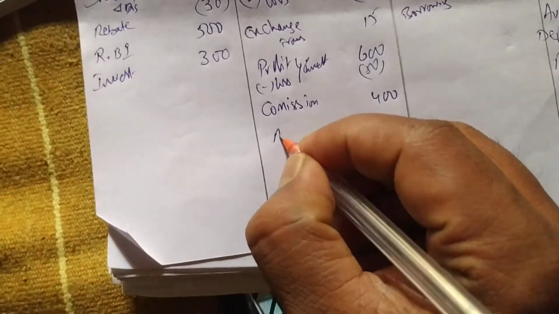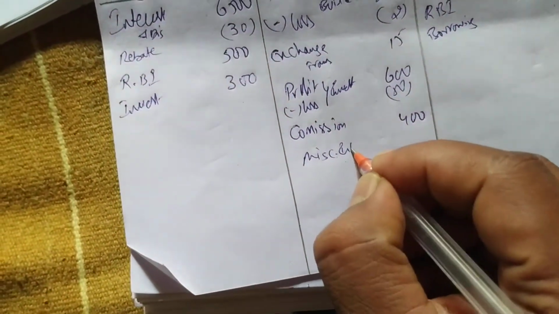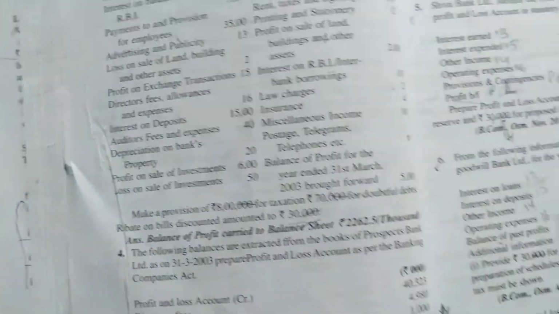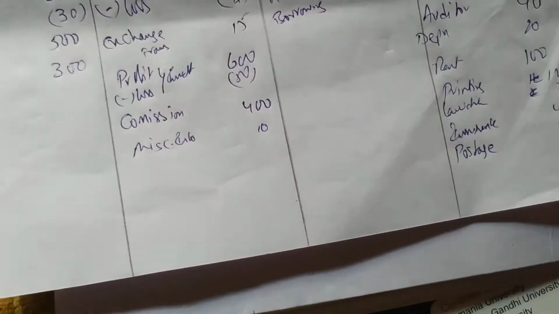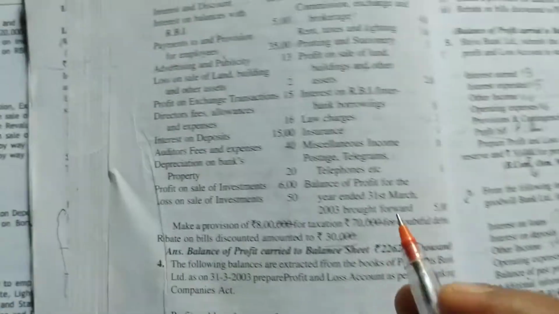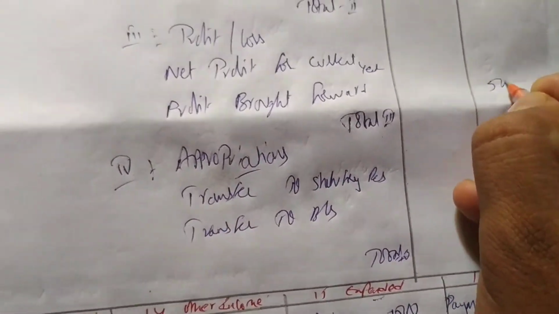Insurance 4, that is also written right here under operating, 4. Insurance. Miscellaneous income, write under other income. Miscellaneous income amount is 10. After that postage, telegram, so write postage here. How much is postage? 6. Done. Balance of last year profit, right? 500 here directly. Last year 500.